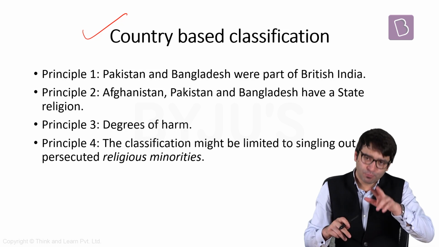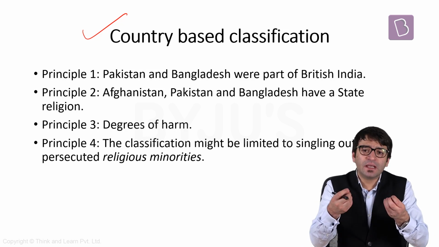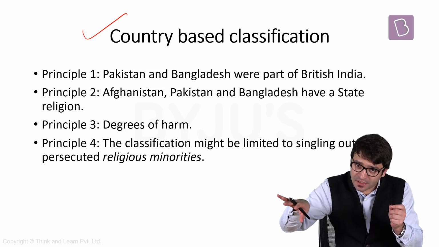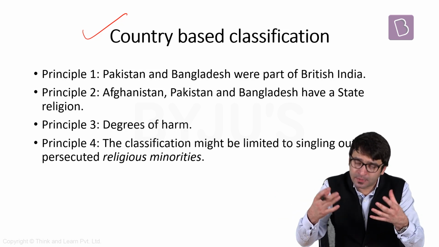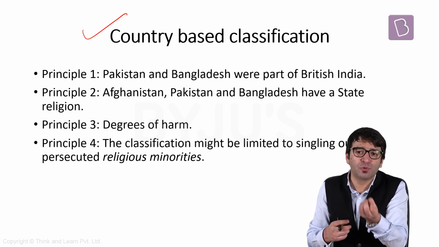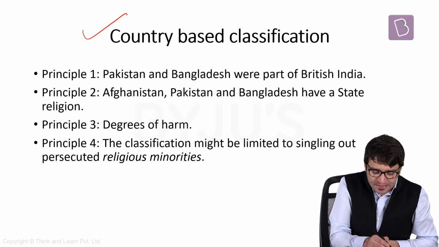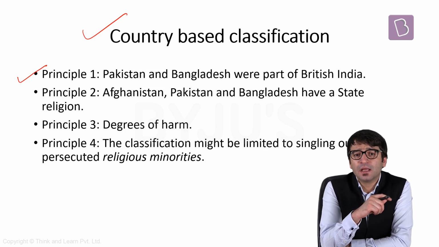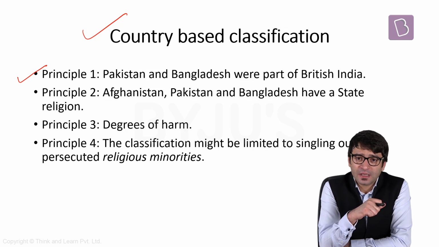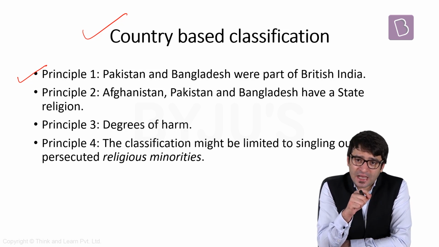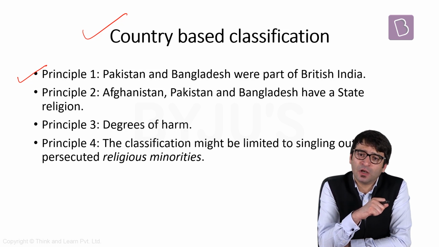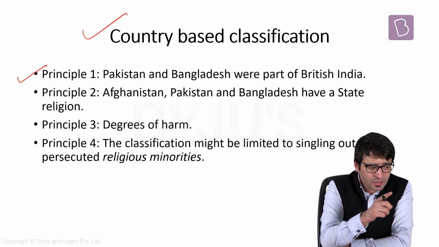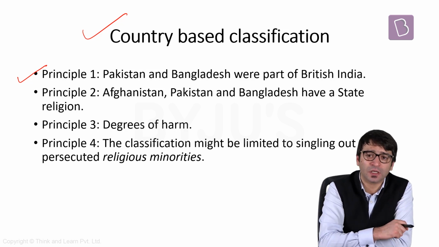Point number one. Point number two, when the government will be asked to explain on what basis you chose these three countries and excluded others, because the classification has to be reasonable. Argument number one that can be put forward by the government is that these are our neighbors. Pakistan, Afghanistan, Bangladesh is our neighbor. But neighbor is also Sri Lanka. Neighbor is also Myanmar. And we share a boundary with Myanmar as well. Why is it that you did not include Sri Lanka and Myanmar? On this ground, this bill will be declared unconstitutional.